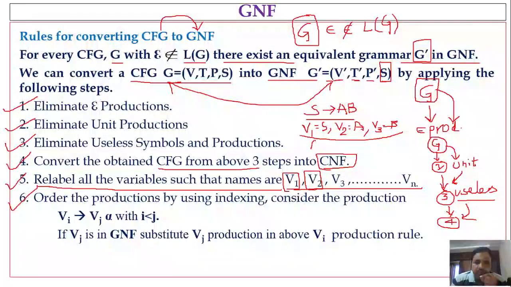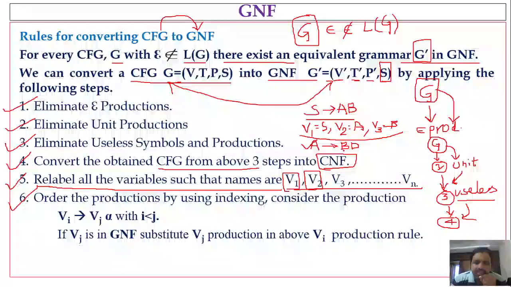One more point here is that if we have one more production like A denotes BD, in this case A is already assigned, so you should not assign the value V4 to A. Since A is already assigned the name V2, you should not assign a value for A again.